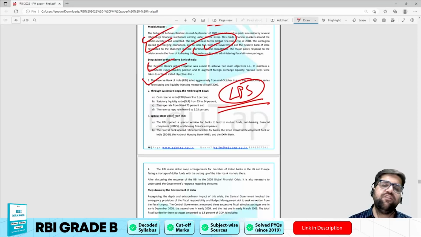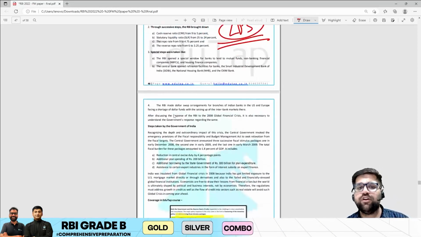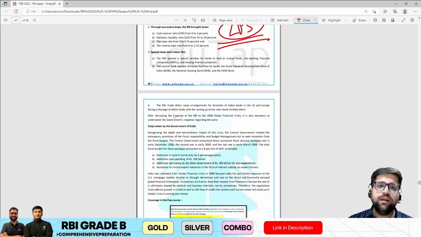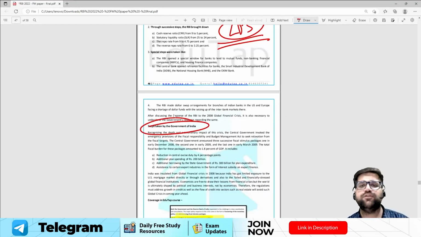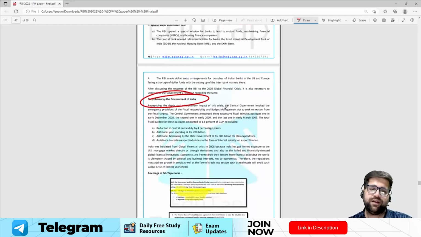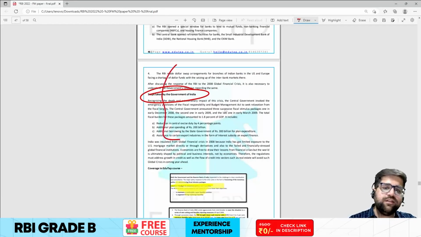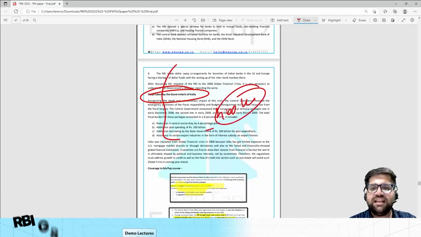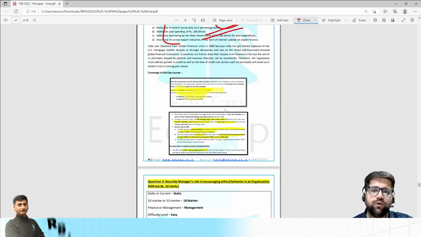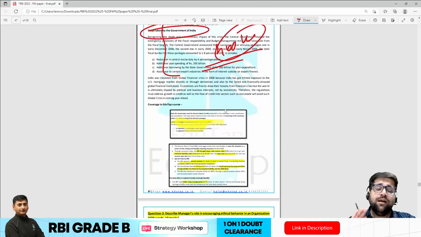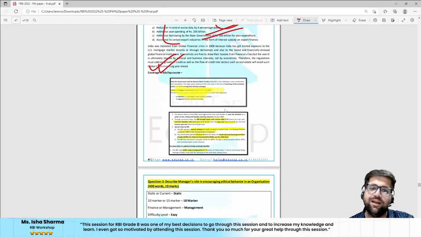Then you have to divide your answer into two parts. First is the steps taken by the Reserve Bank of India and how different rates were slashed. And the second would be the different steps taken by the Government of India. If you combine all this, then 400 words was a very easy mark to breach. You could have easily done this question in less than 25 minutes, because this is the most predictable question in your exam.